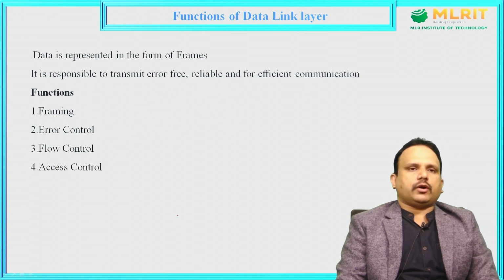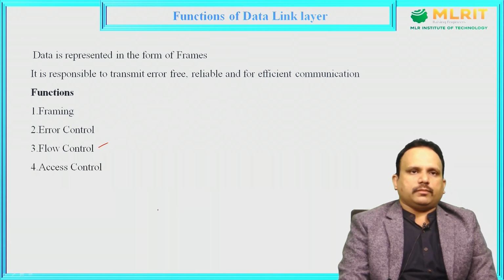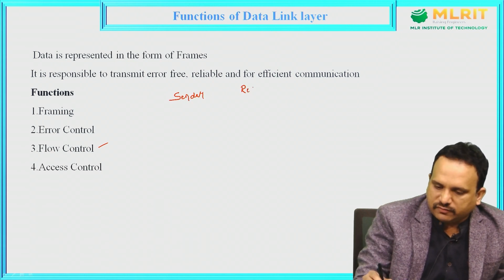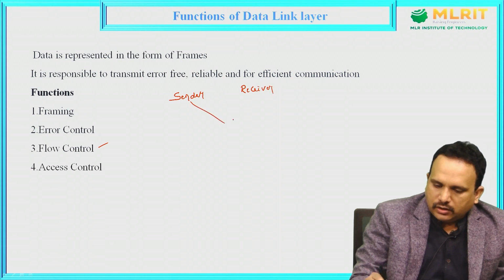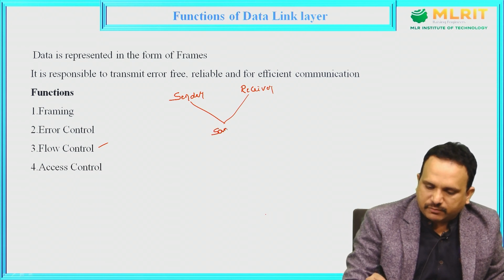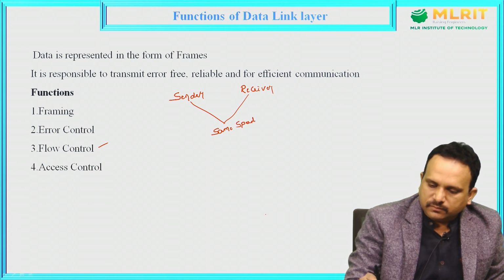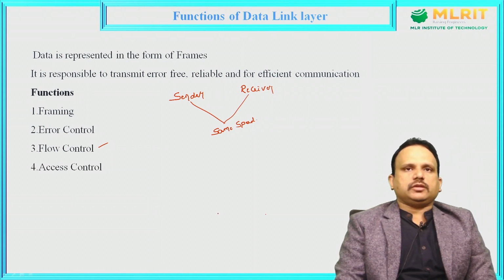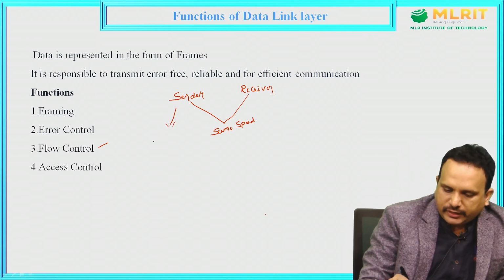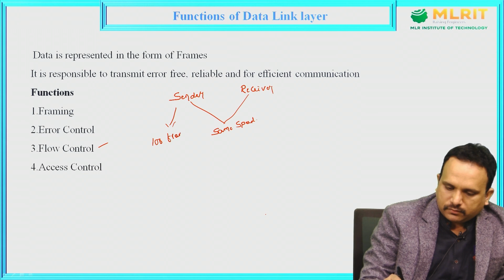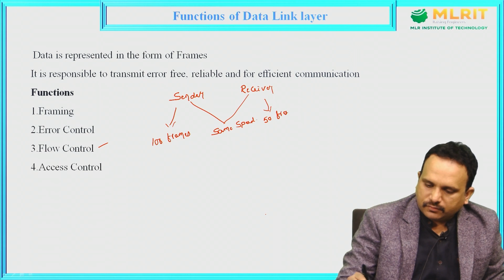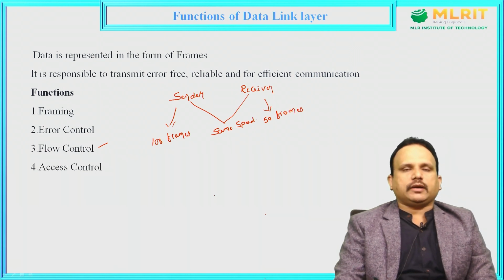Coming to the discussion regarding the flow control mechanism. For example, here we have the sender and here we have the receiver. At whatever speed the sender is transmitting the data, at the same speed the receiver must receive the data. What will happen if the sender is sending 100 frames of data at a time, but the receiver can receive only 50 frames at a time? The rest of the 50 frames of data will be lost.